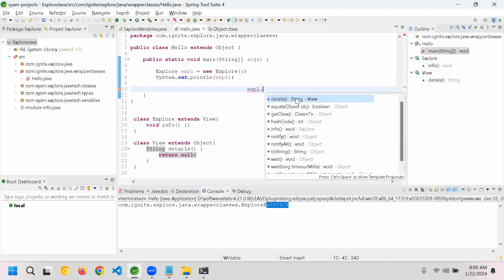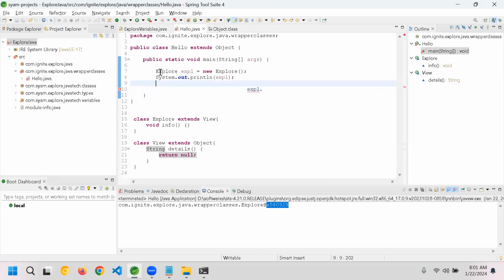Sir, but Hello does not extend any classes, right? Only the Object class is extended. So why is details provided in that one? You're absolutely right. If you observe here, I am creating an object for the Explore class, not for Hello.